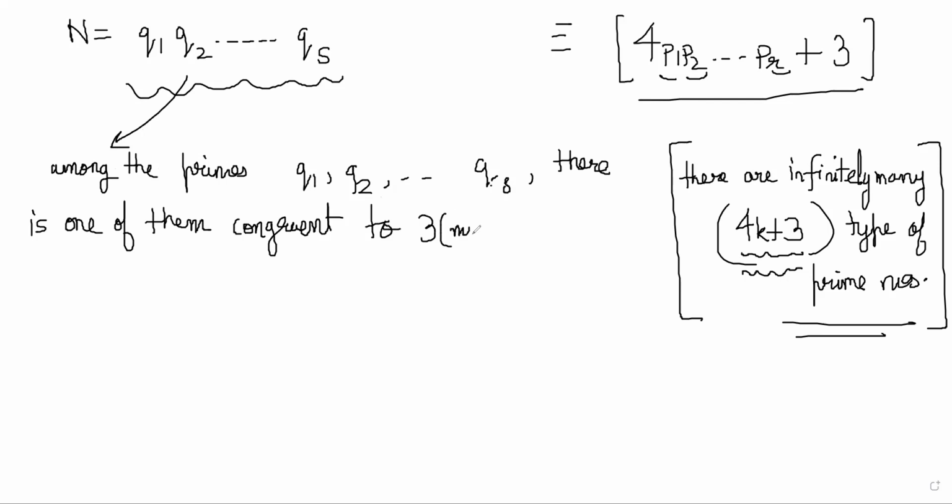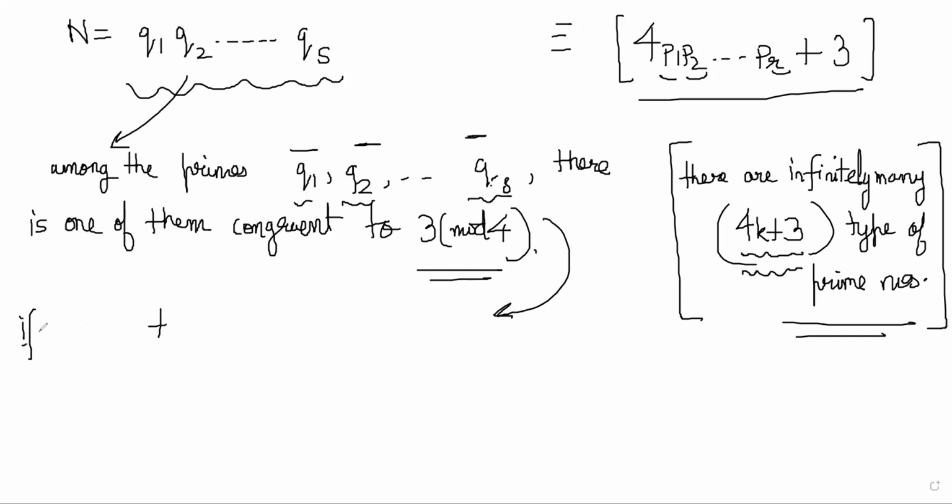Now, why does that have to be true, right? Because if not, if any one of them is not 4k plus 3, then it must be all of them.